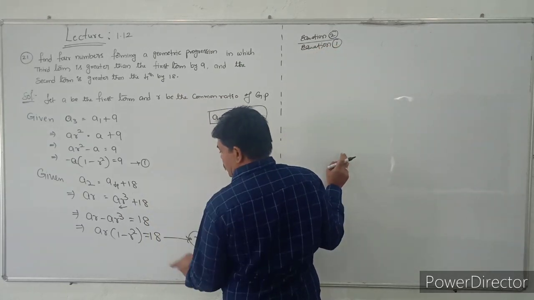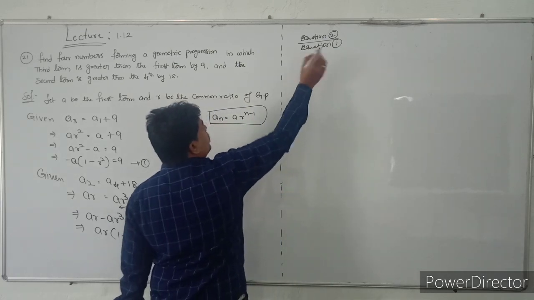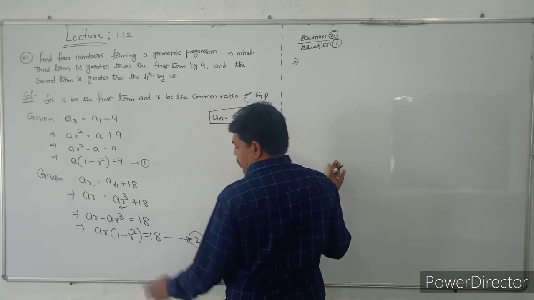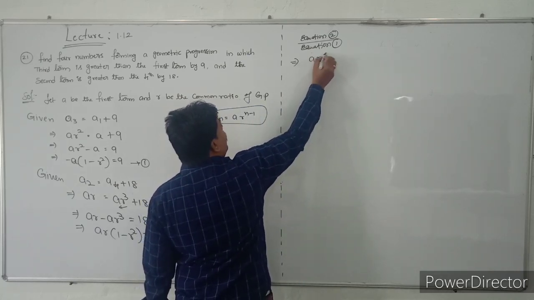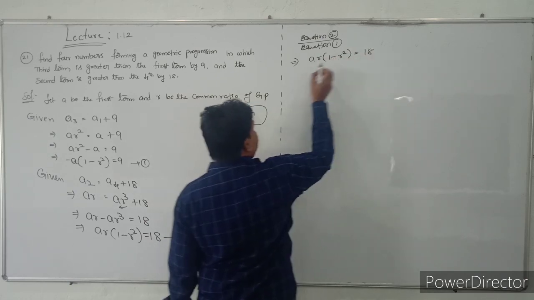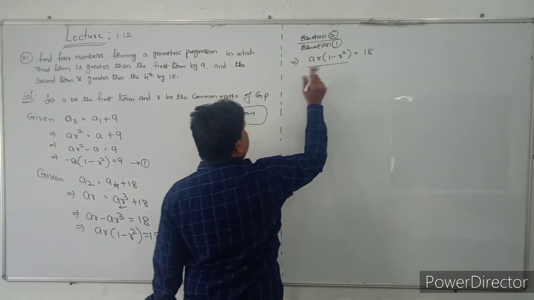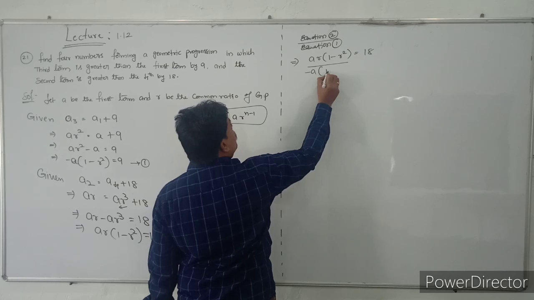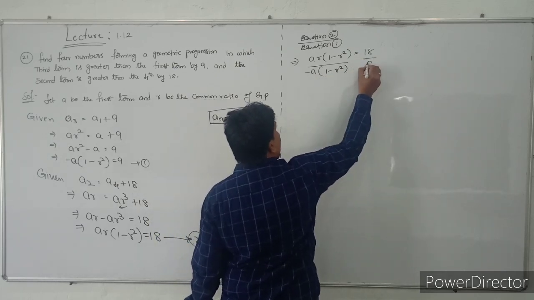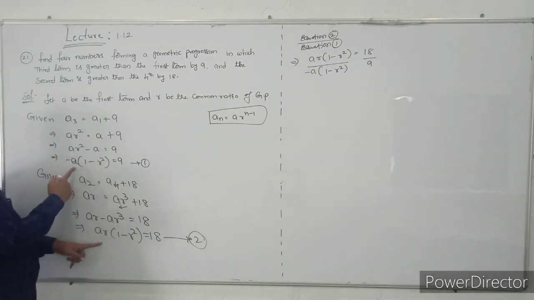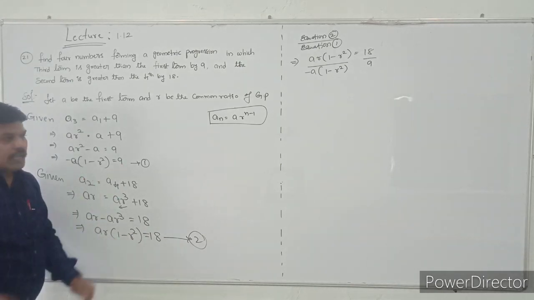So equation 2 by equation 1, what happens? That implies A R into 1 minus R square by minus A into 1 minus R square, that is equal to 18 by 9.